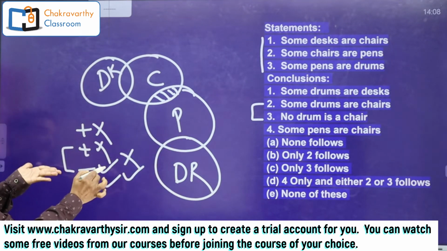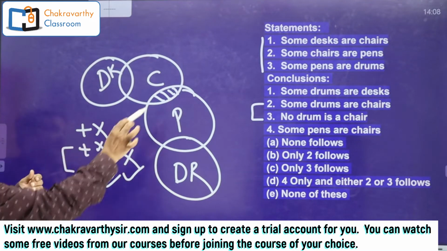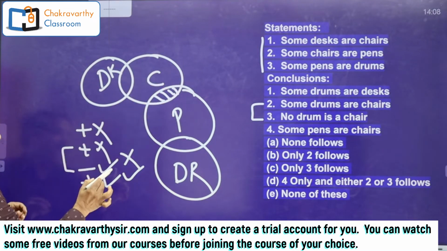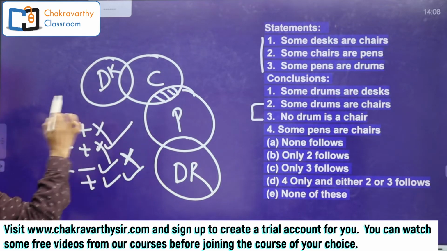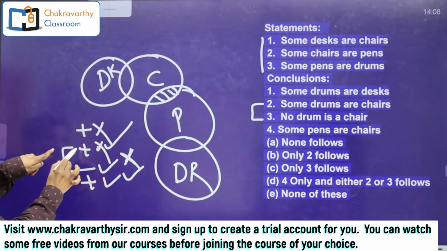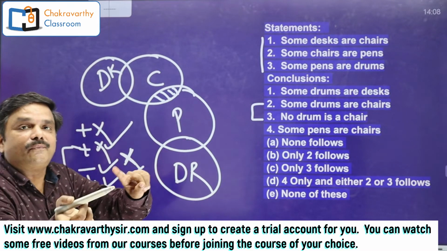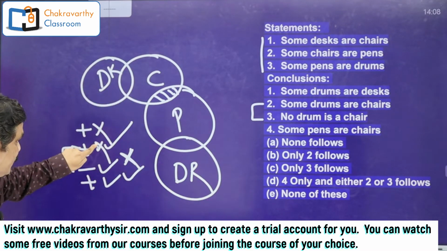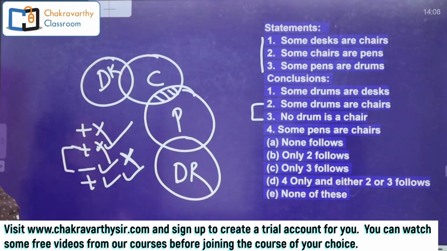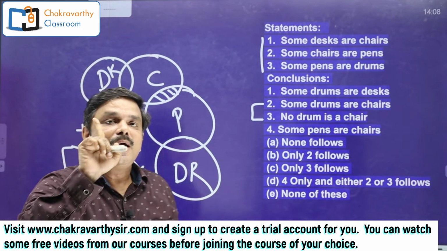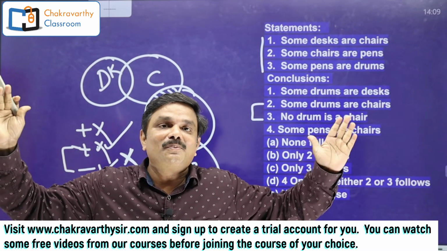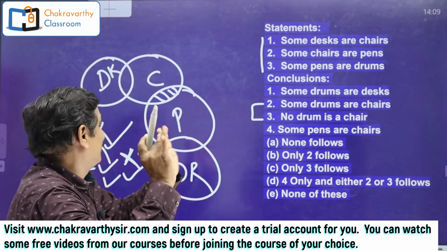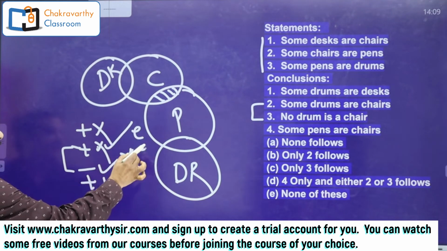Now, I told you one more shortcut. What is that? When all the 3 statements are positive, wherever it is wrong, there it is going to be right. So now this is a complementary pair, meaning 50-50% possibility. When it is wrong, the other is right; when it is right, the other is wrong. That means between these 2, any one is right, but I don't know which one, because there is equal possibility to be right. For that reason, between these 2, either or.